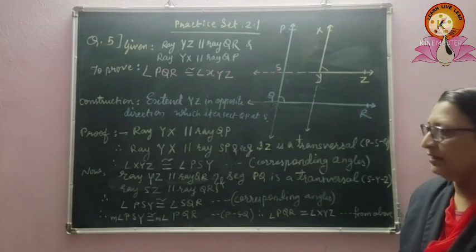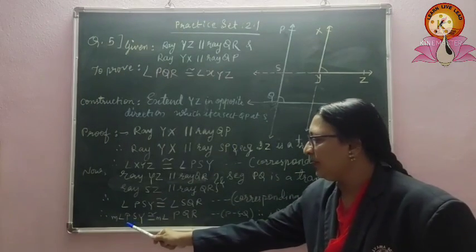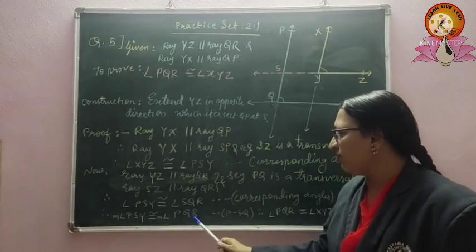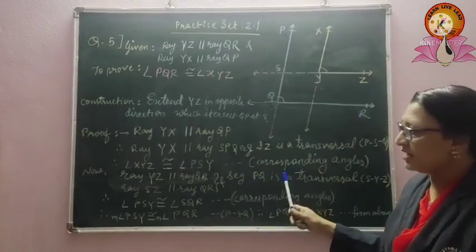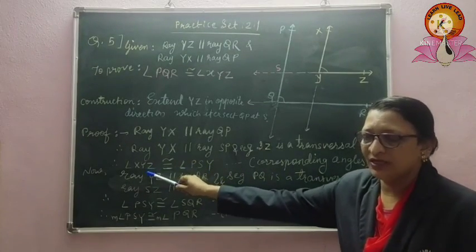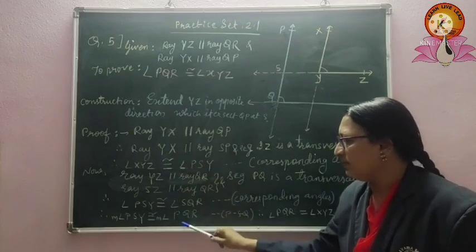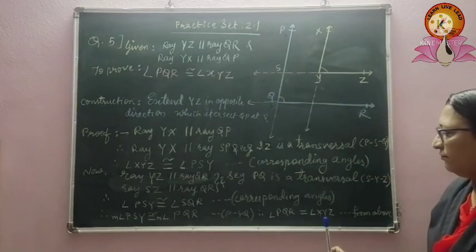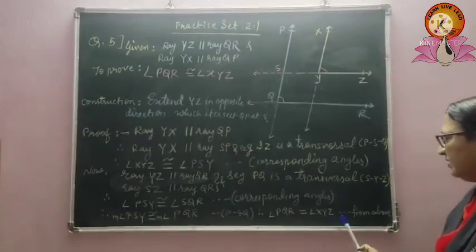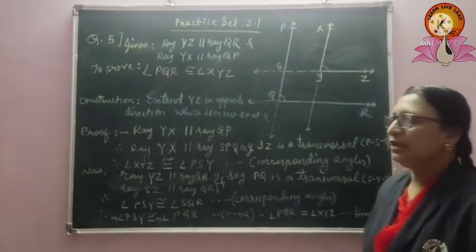So we see that the measure of angle PSY is congruent to the measure of angle PQR. In the previous step we proved that angle PSY is congruent to angle XYZ. This means these three angles are congruent and therefore angle PQR is congruent to angle XYZ. From this discussion we prove